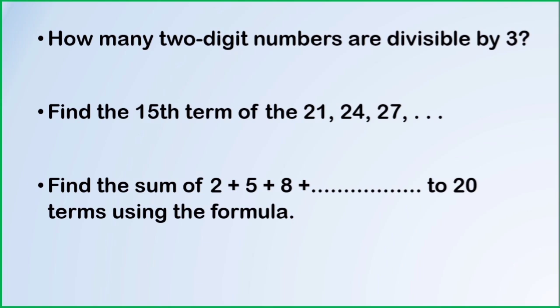It is 99. 99 is divisible by 3. Therefore, we need to find the value of n. The AP 12, 15, 18 and so on, the last term or the nth term is 99. a equals 12, d equals 3, an equals 99. Substitute all this in the nth term formula and find out the value of n.